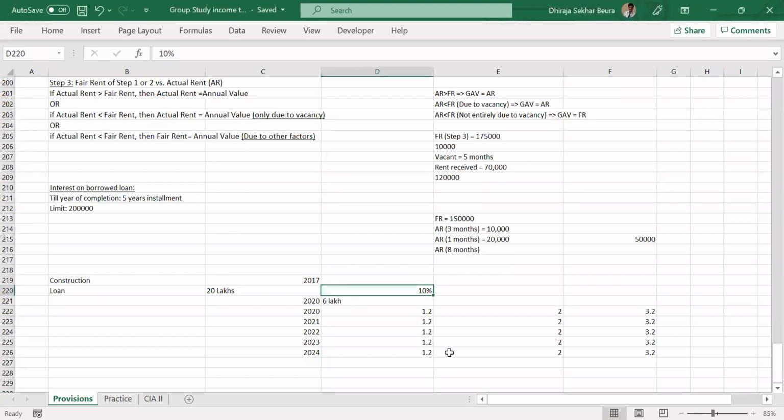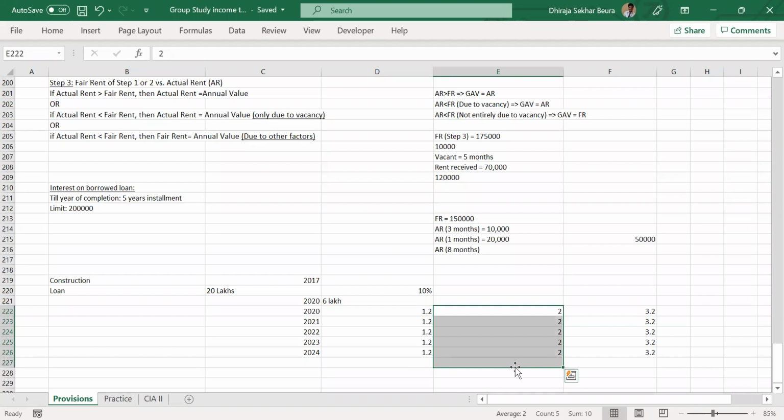So as we were discussing, in case of a loan, we have one portion that is 1/5 of the accumulated interest. For which period? For the period from the date of construction till completion. And the other part is the normal interest that you are paying. Both of them are allowed only till 2 lakhs.